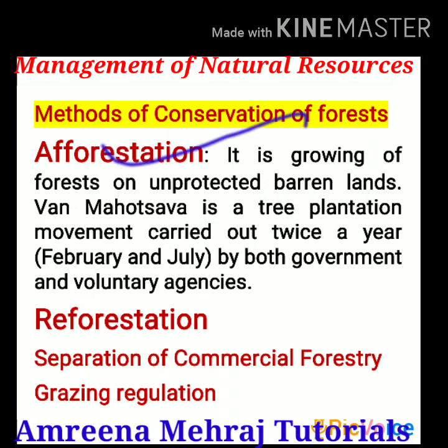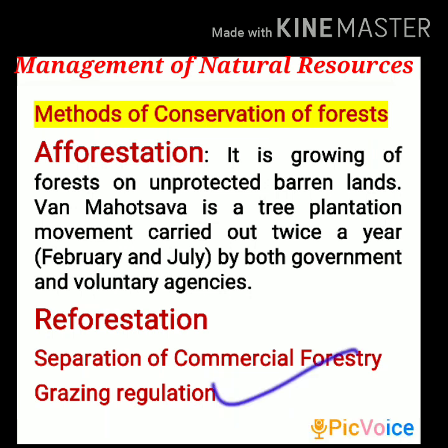We can do afforestation, we can do reforestation, we can keep commercial forestry separate, in which we cultivate those plants which are required by industry so that they get them separately without posing any threat to natural forests. And we have to keep a check on grazing by cattle so that the forest cover will not be affected.